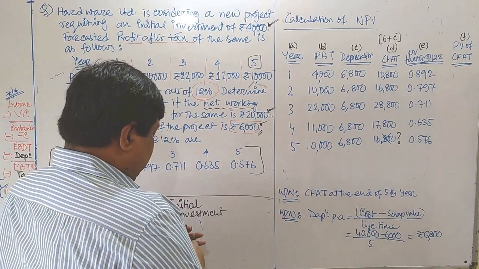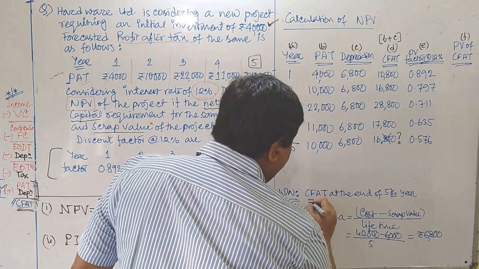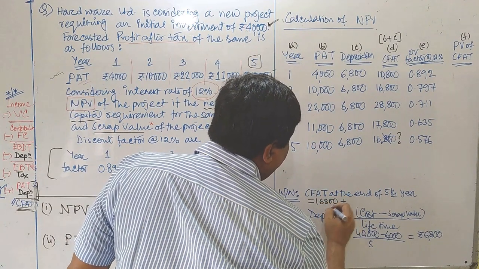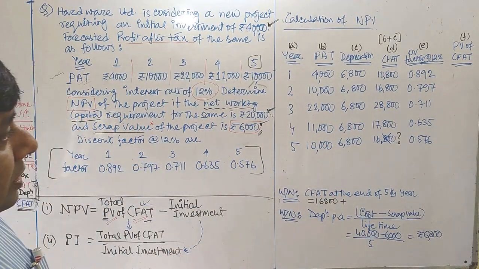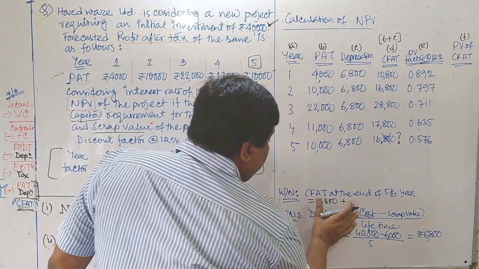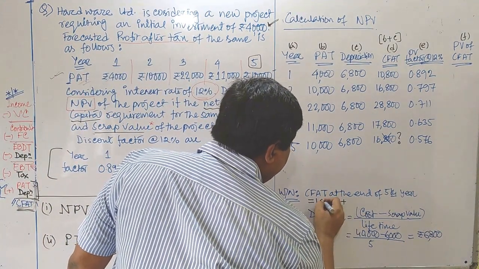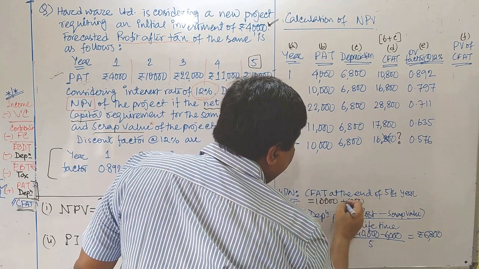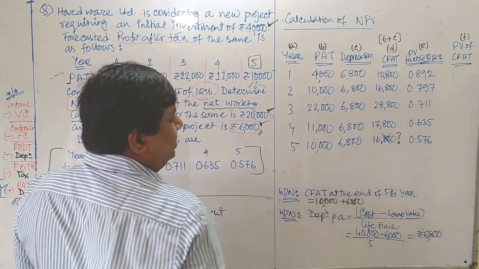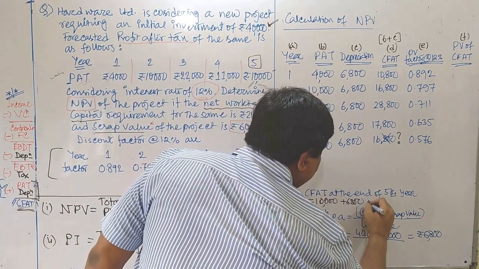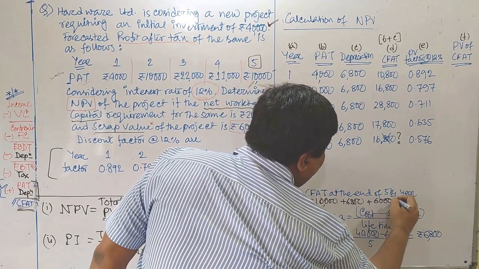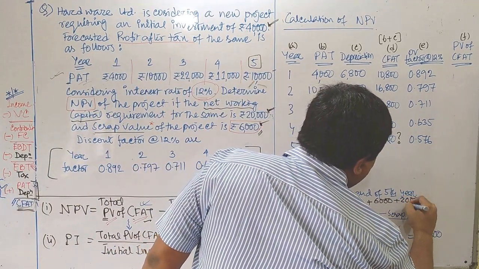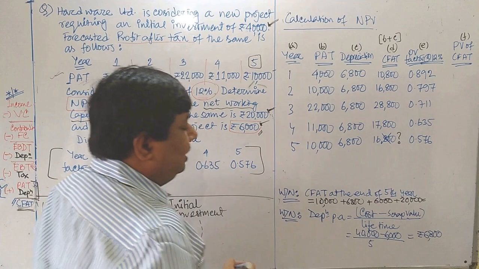It is basically the total value of 16,800 which you calculated already. For clearer specification you can also write it as 10,000 plus 6,800: 10,000 as your PAT, 6,800 your depreciation, plus 6,000 as your scrap value, plus 20,000 which you can get back at the end of the year.